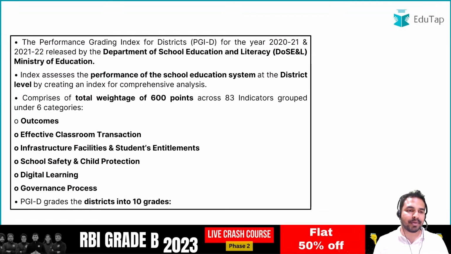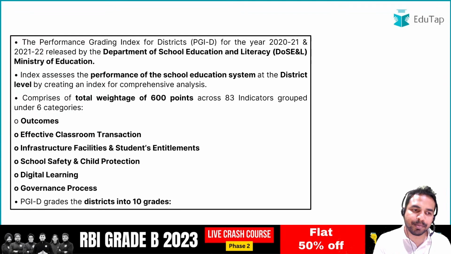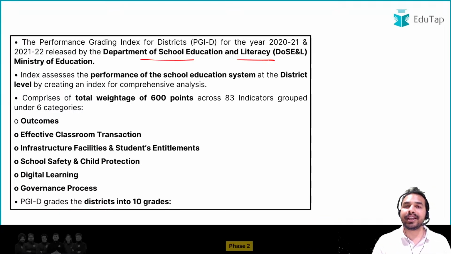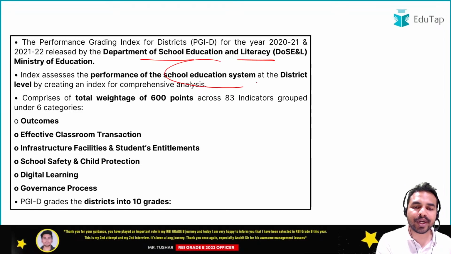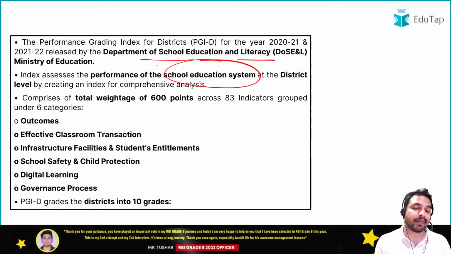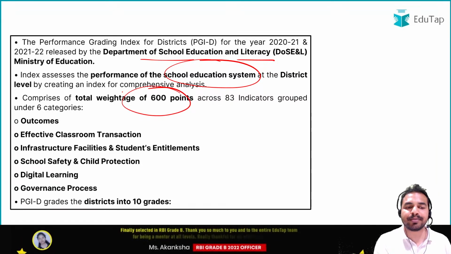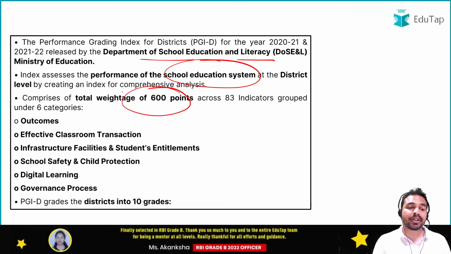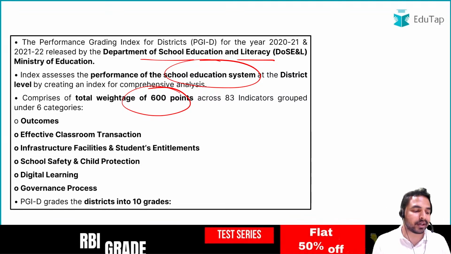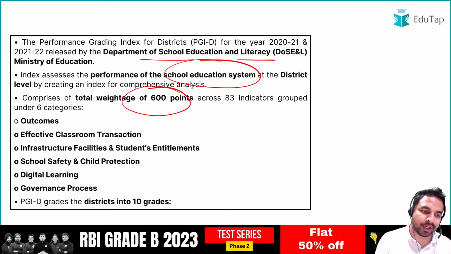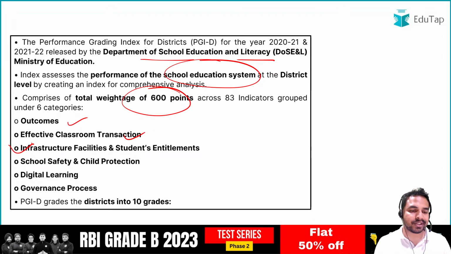Now guys, from here you can see that this report has been released by the Department of School Education and Literacy. ठीक है, और ये क्या बताती है? ये रिपोर्ट बताती है स्कूल एजुकेशन सिस्टम जो इंडिया के अंदर है, एट द डिस्ट्रिक्ट लेवल उनके क्या परफॉर्मेंसेस हैं, और इसके लिए वो टोटल 600 पॉइंट्स में टोटल वेटेज प्रोवाइड करती है और डिफरेंट 6 कैटेगरीज के अंदर उसको डिवाइड करती है. What are those 6 categories? It includes outcomes, effective classroom transactions, infrastructure facilities and students' entitlements, then we have school safety and child protection, digital learning and the governance processes.